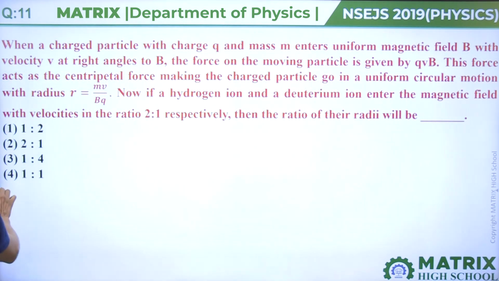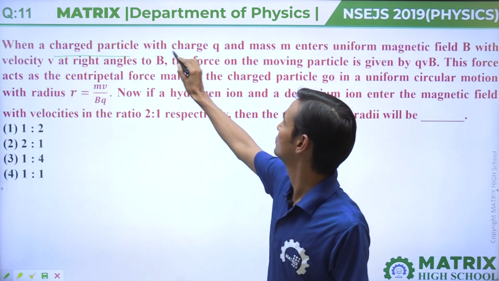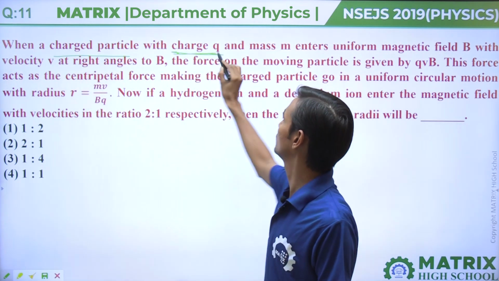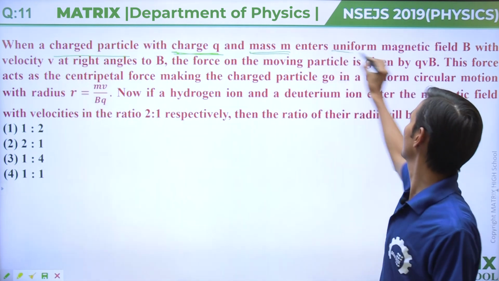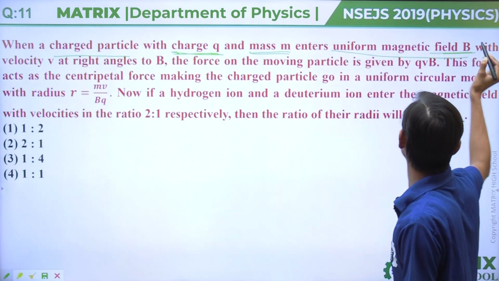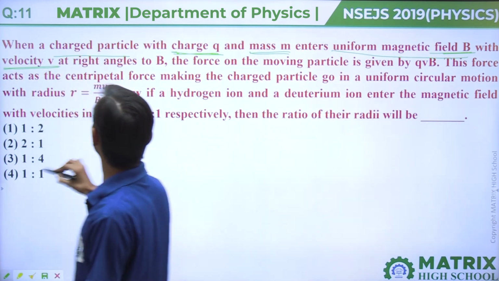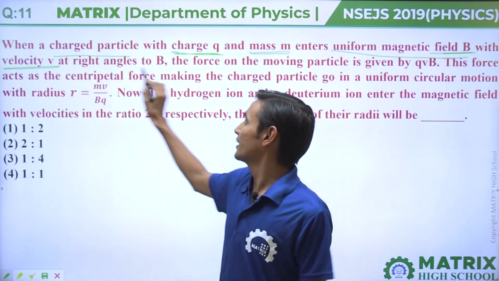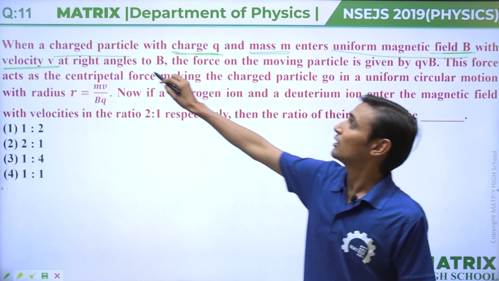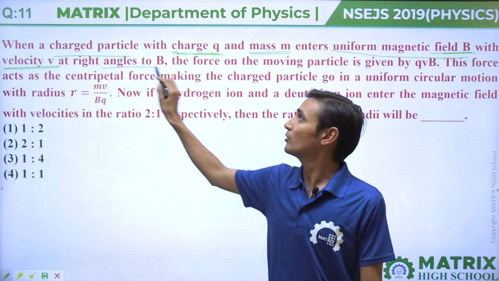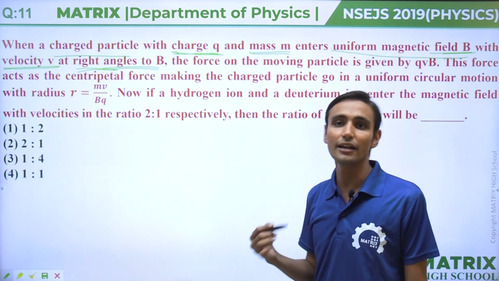Next question number 11. When a charged particle with charge Q and mass small m enters a uniform magnetic field of magnitude B with a velocity v at right angle to B, the direction of velocity and direction of magnetic field have a right angle, means 90-degree angle.